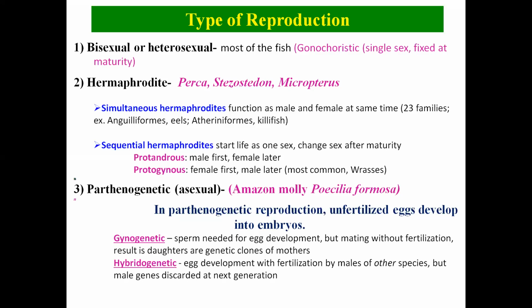Then in hybridogenetic, what happens? The fertilization occurs by the male of another species. But the male genome, the male chromosomes, get discarded in the next generation. So that is also a kind of asexual reproduction, the gynogenetic and hybridogenetic.